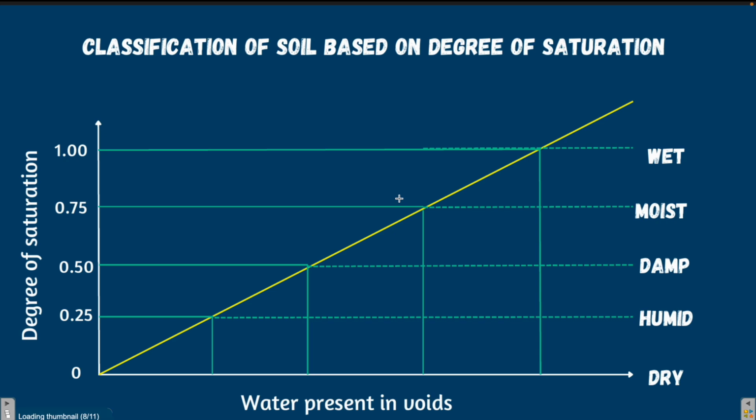And when the degree of saturation is between 0.75 to 1, the soil is said to be wet. And if the degree of saturation is 1, then the soil is said to be fully saturated. That means the entire voids present in the soil is filled with water.